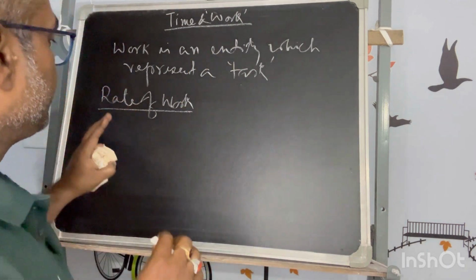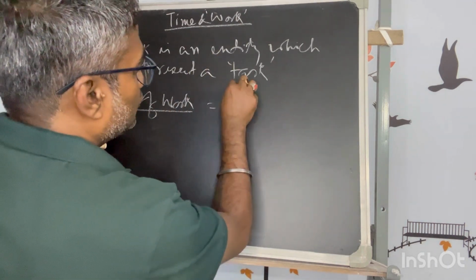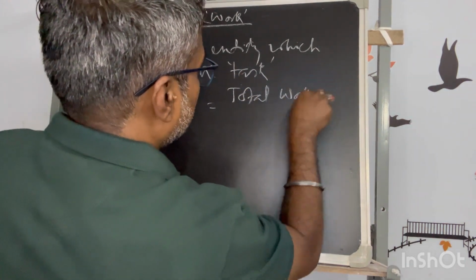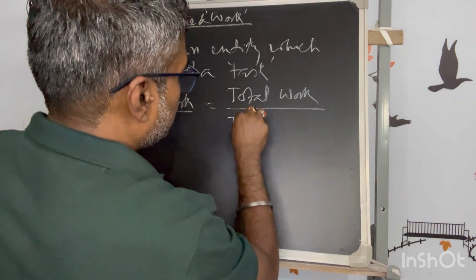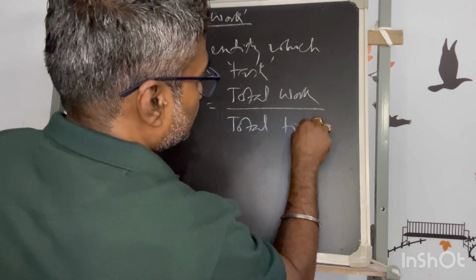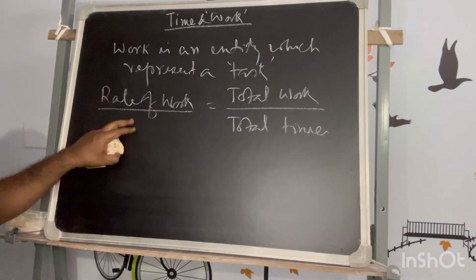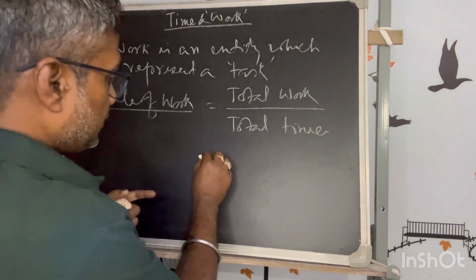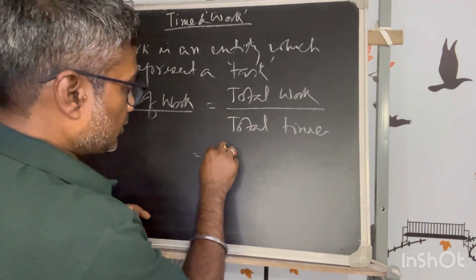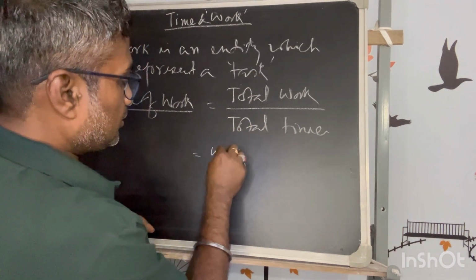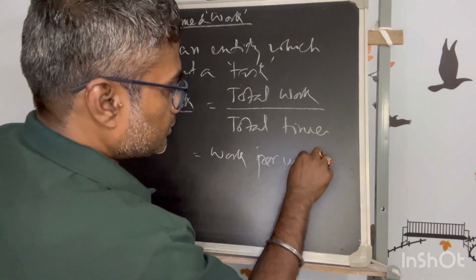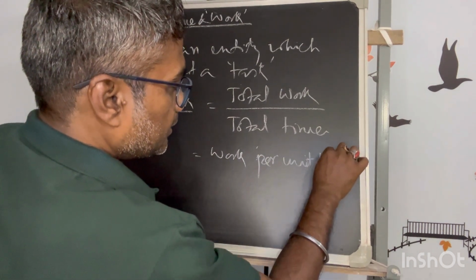So what is that? The total work upon the total time will give you the rate of work. In a nutshell, you can say work done per unit time.